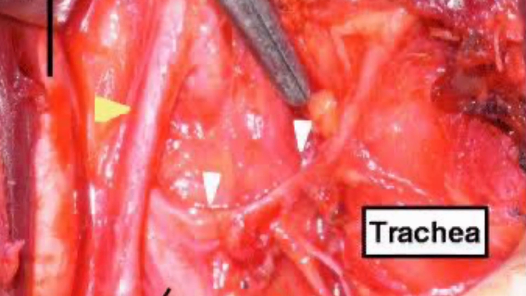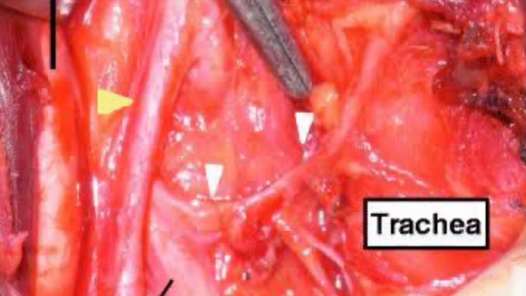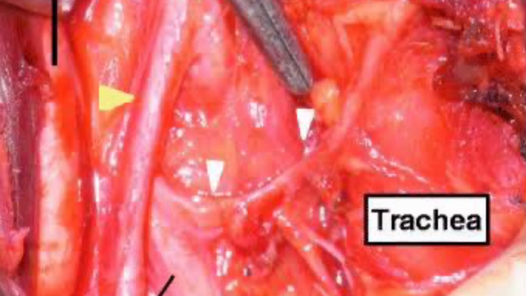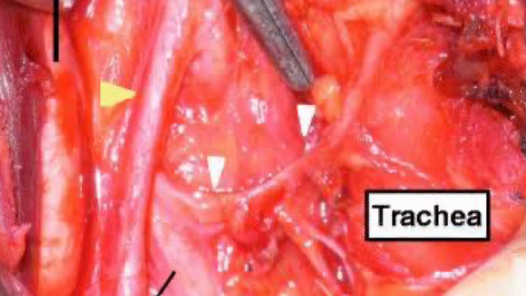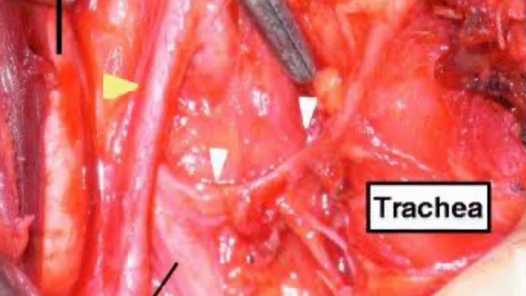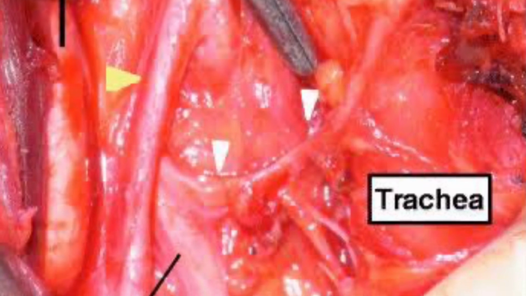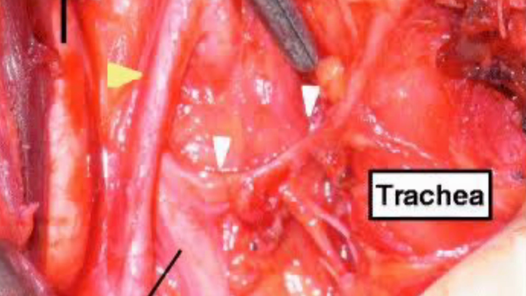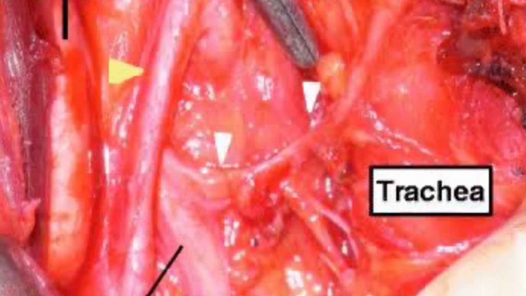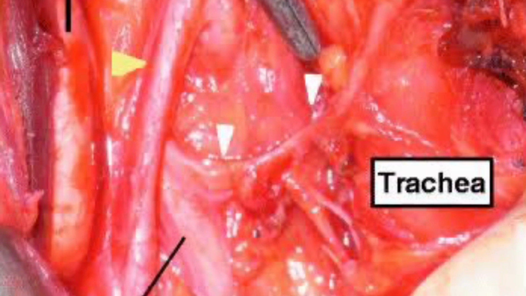In these cases, the nerve moves cranially and originates directly from the vagus. It becomes non-recurrent. That's why the non-recurrent nerve develops by fourth arch artery disappearance. So it comes directly from the vagus and supplies the larynx. That's the basis of non-recurrent laryngeal nerve development.